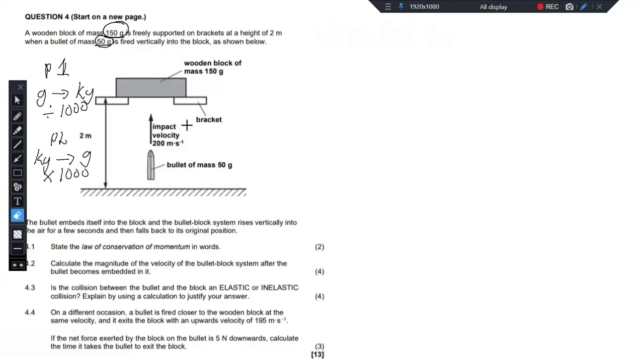It says calculate the magnitude of the velocity of the bullet block system. Note that the bullet block system after the bullet becomes embedded in it. So now if we are to calculate this, we know that we do not care whether this is an elastic collision or inelastic collision, because in both these collisions we know that the momentum is conserved. So we can start by saying sum of momentum initially is equals to sum of momentum finally.